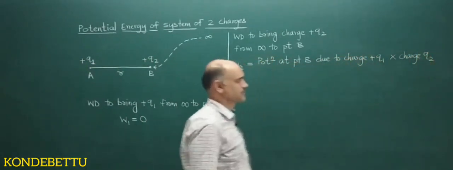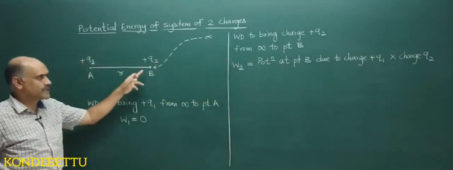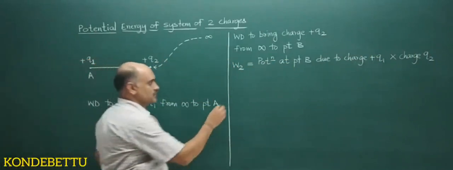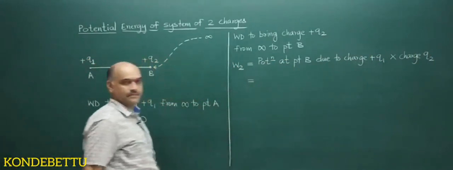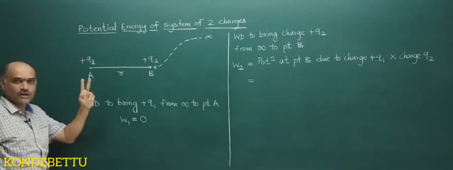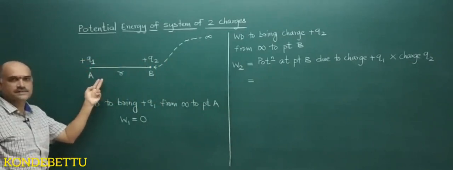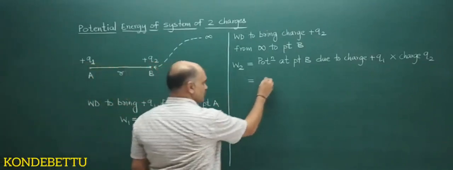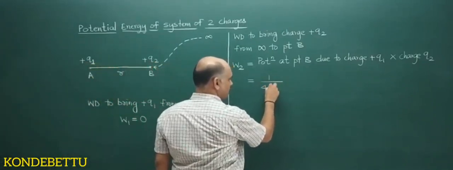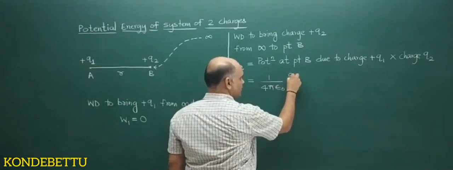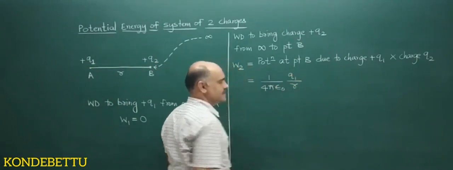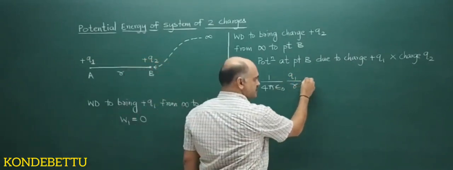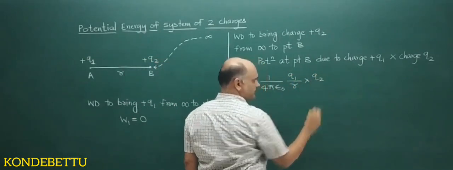Charge Q2. So potential at point B due to charge plus Q1 into charge Q2. Now potential at point B by the formula of V, that we have seen in the last session. So potential at B due to Q1 is given by 1 by 4 pi epsilon naught Q1 divided by the distance R, into the charge we are moving, which is Q2.